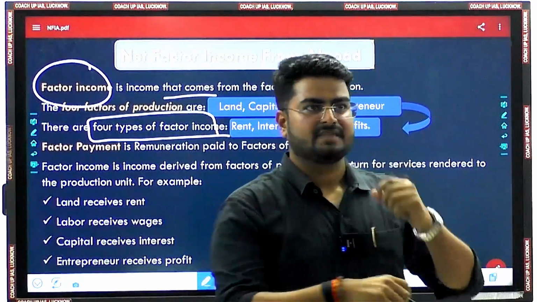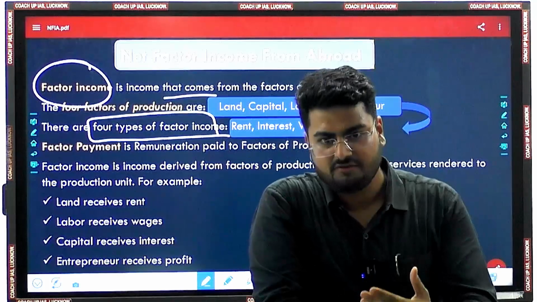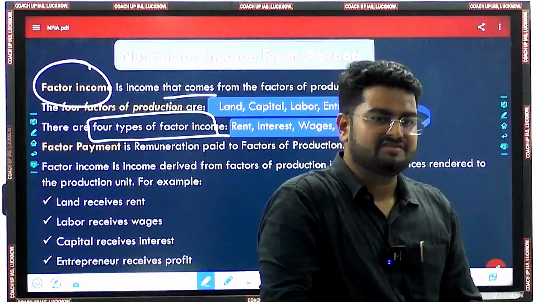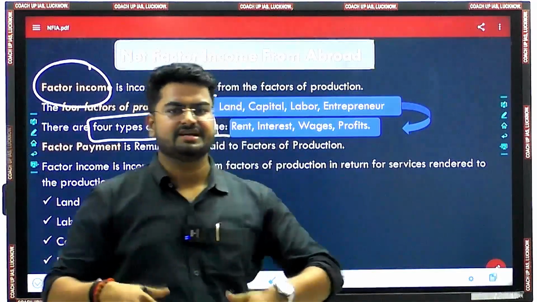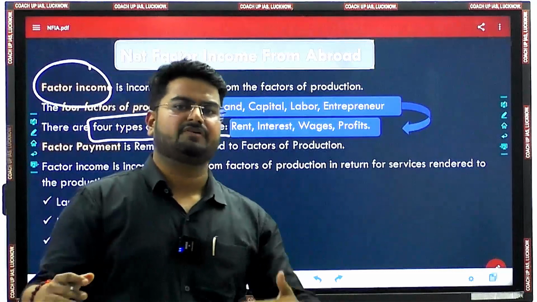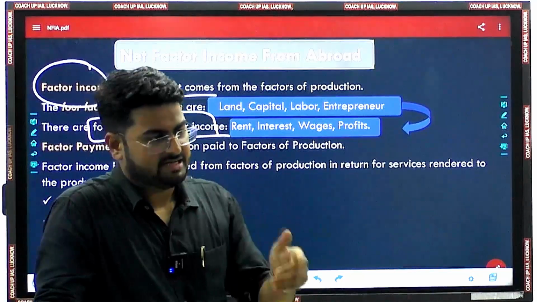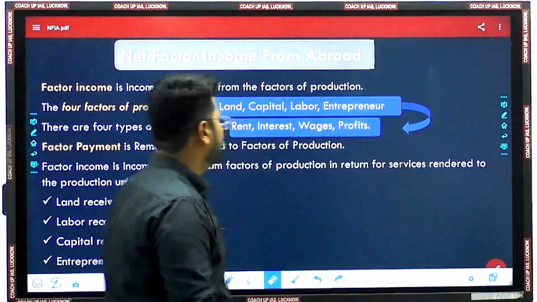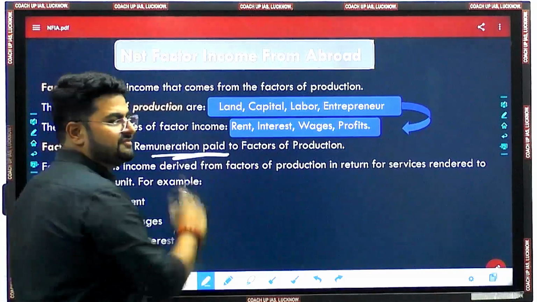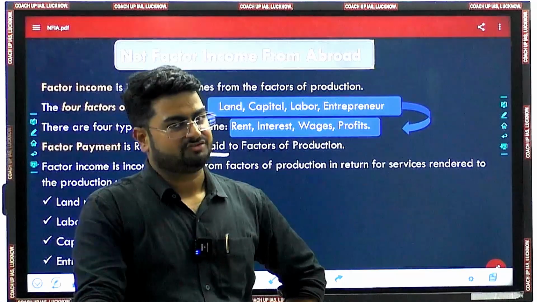It means when a particular person or thing has contributed to producing any goods or services, then the payment that they are charging, or the payment which is incurred for delivering that particular type of factor, the payment received is called factor income. Okay. And what is factor payment? Factor payment is the payment which is paid to these factors of production.